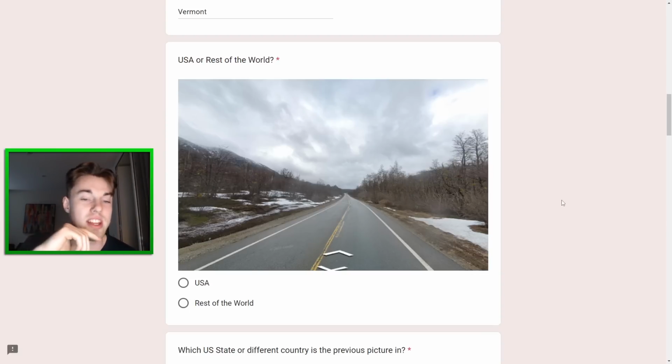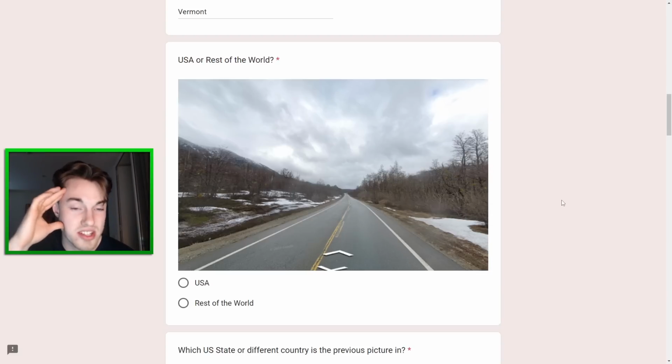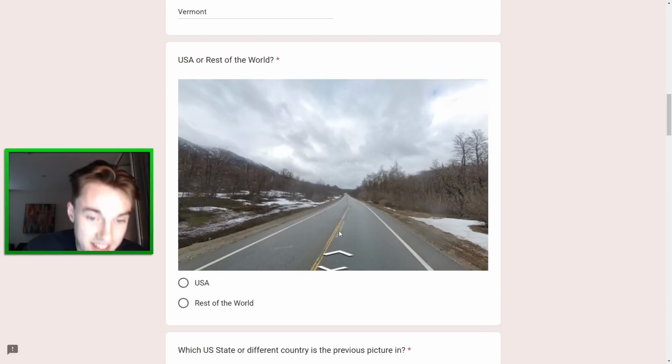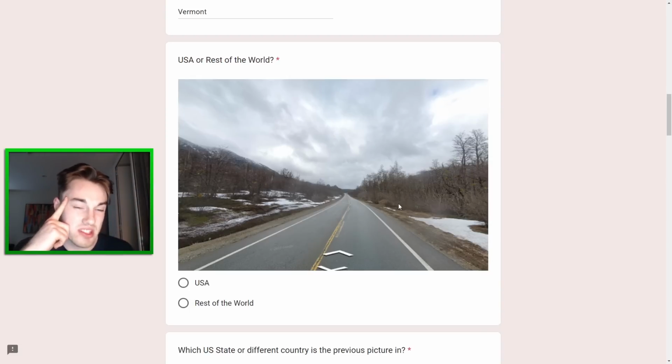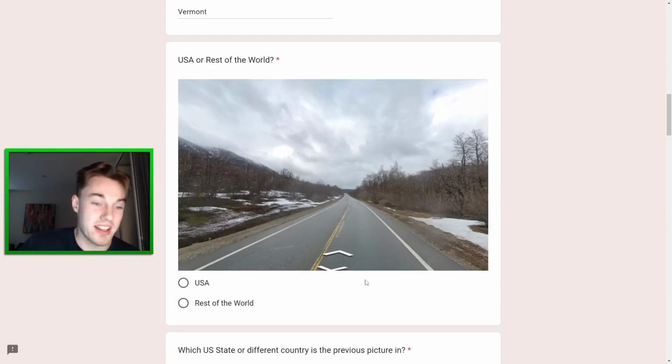I don't think it's Argentina. I think that's quite unlikely. I don't think anything else works in South America for that matter. I did think of Finland here for some reason, but normally you would see a white line here instead of a yellow one, so that's leaning me against it. And then the other thought has to be Canada here, but I'm not really sure where in Canada would work. I think what I'm going to do is come back to this one and see what the balance of the other locations is, and then when we come back to this, we can go with whatever's been least chosen.